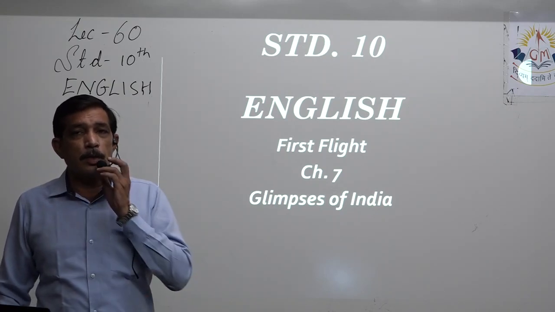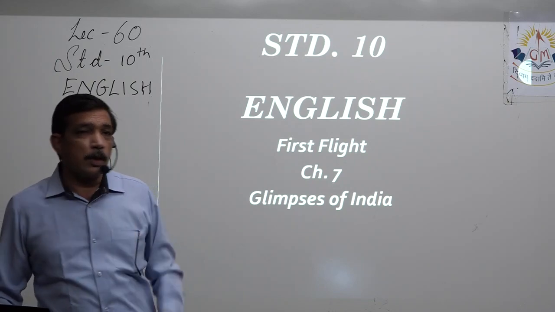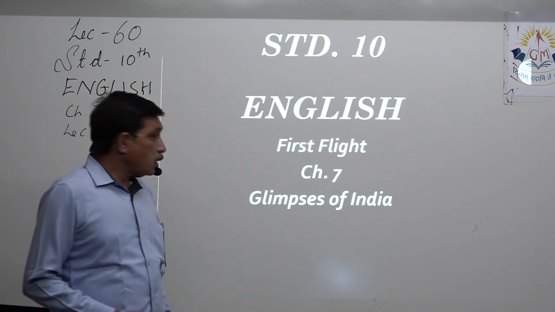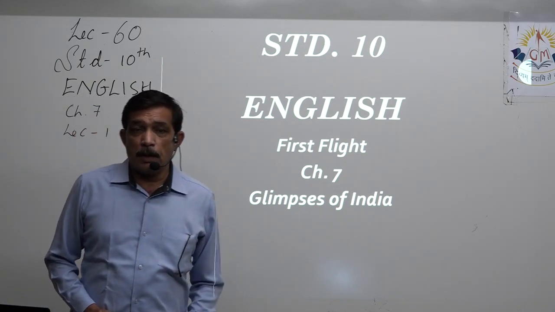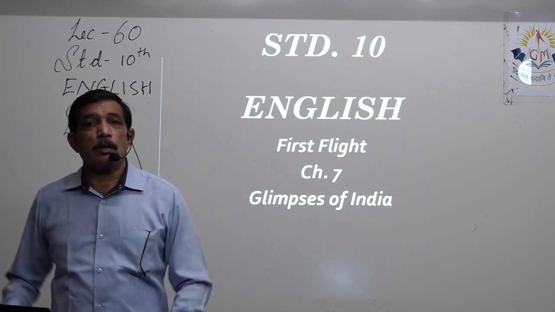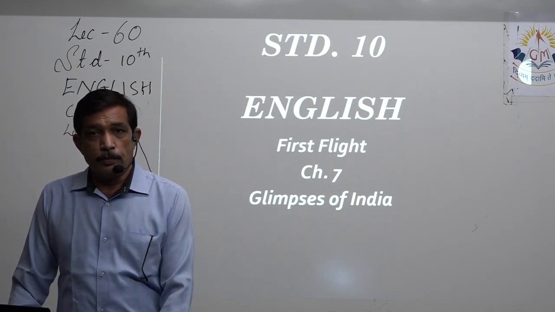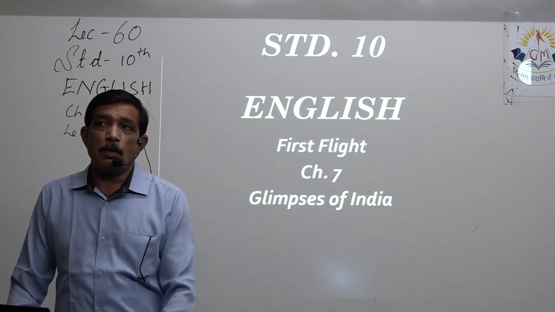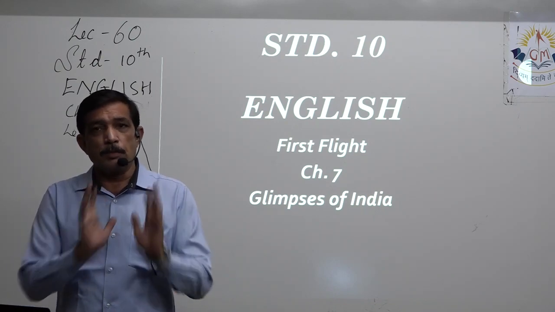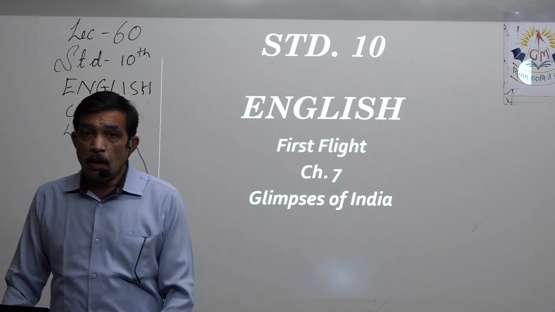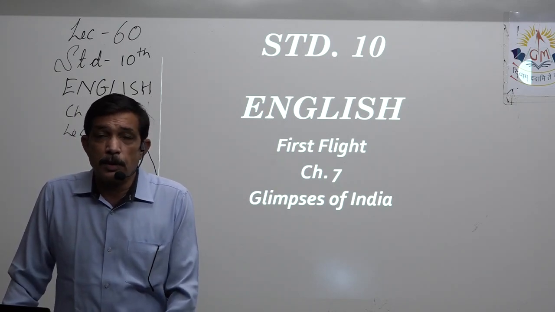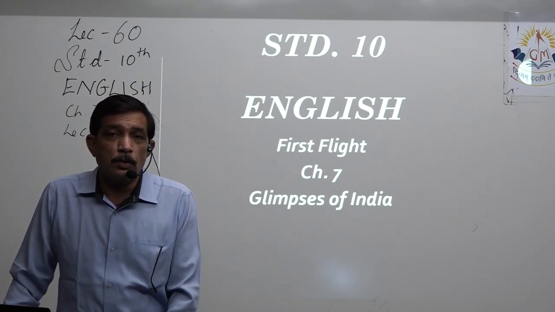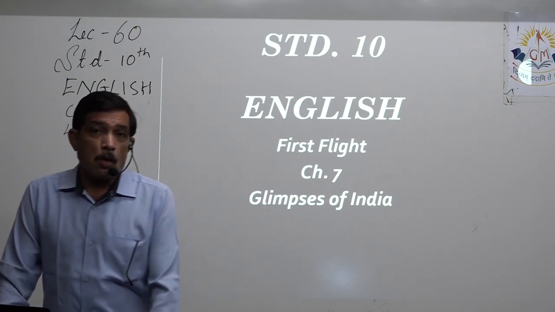Students, today we are going to start with chapter number 7. Name of the chapter is Glimpses of India. Glimpses means just a view, just a small glimpse or a small view of something. That's called a glimpse. Now the plural is used, Glimpses of India. That means more than one view is being talked about over here.